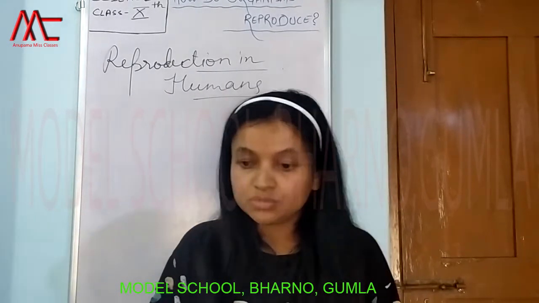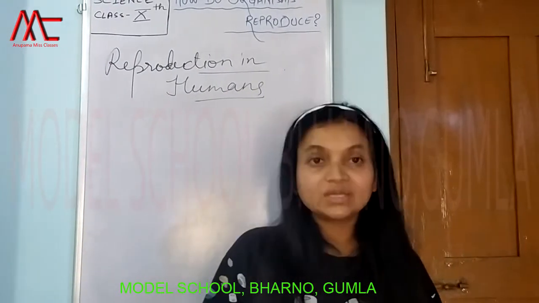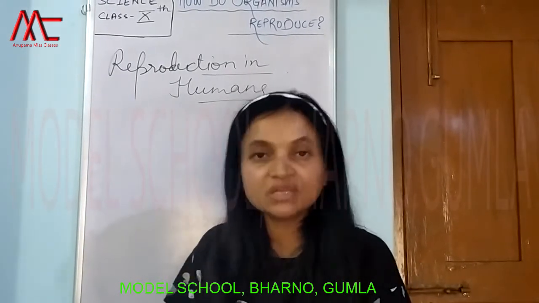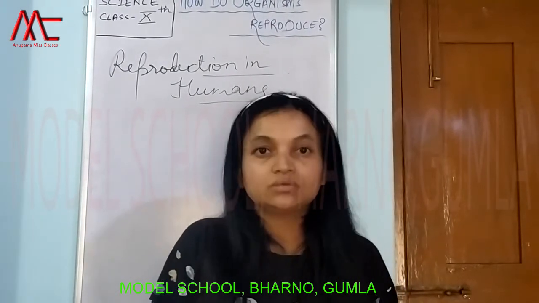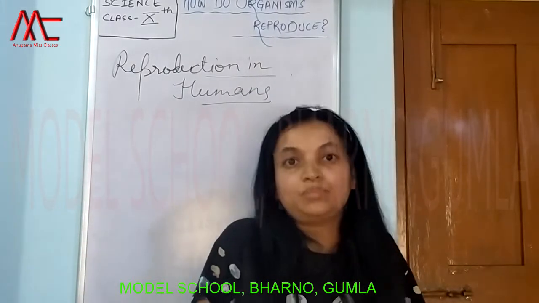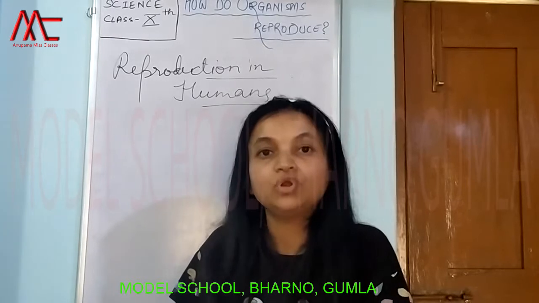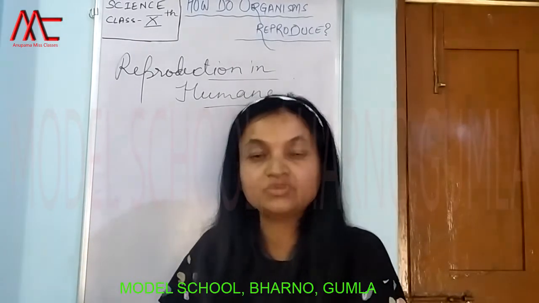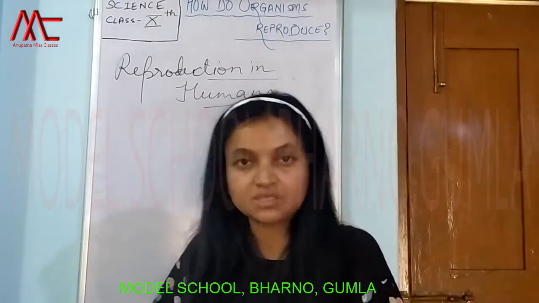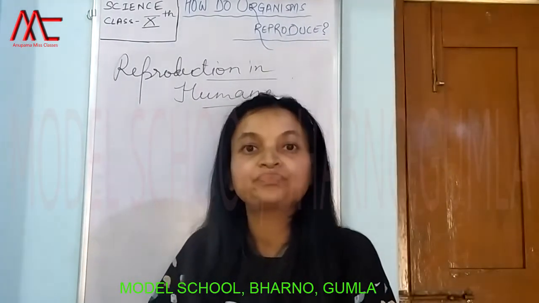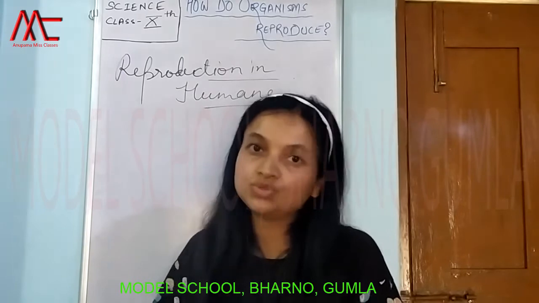Actually, these changes which are taking place in your body are the prior step for the formation or maturation of those cells which are known as sex cells or germ cells. So we will see in the next topic what these germ cells are and what they do.